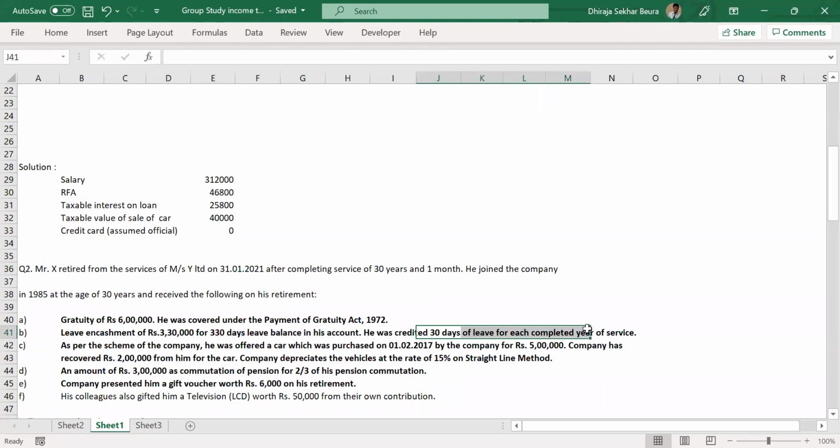Can somebody tell me how much leave he has already availed during those 30 years? He has completed 30 years. Let me write that down also. This is 30 years, 30 days of leave per year. He is left with a balance of 330 days. Then 900 minus 330 is 570. So 570 is the leave already availed.